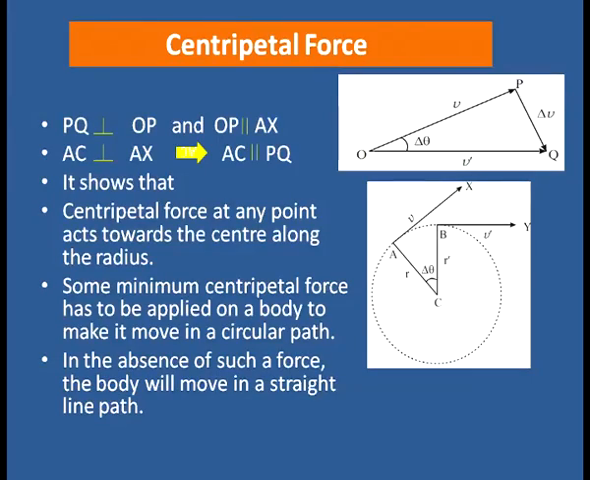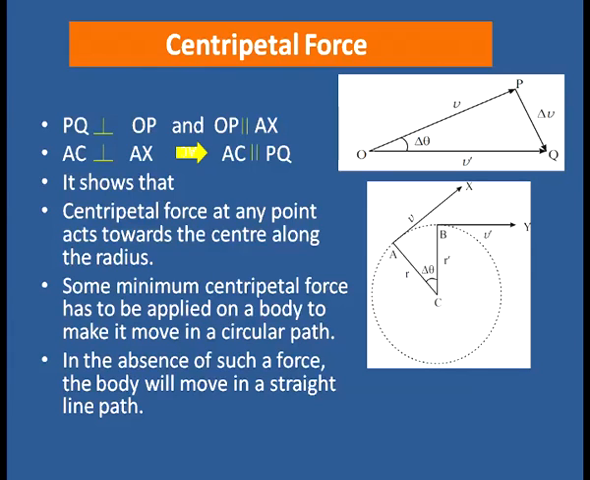So, when these two angles become 90 degrees, we can write PQ is perpendicular to OP, and as OP is parallel to AX and AC is perpendicular to AX, that is why we can write AC is parallel to PQ. So, from this we can find out that centripetal force at any point acts towards the center along the radius.